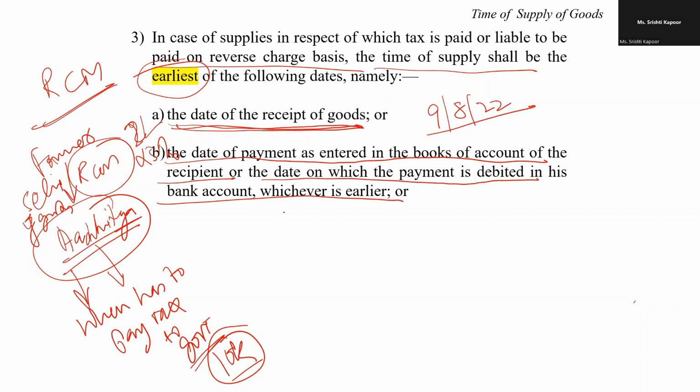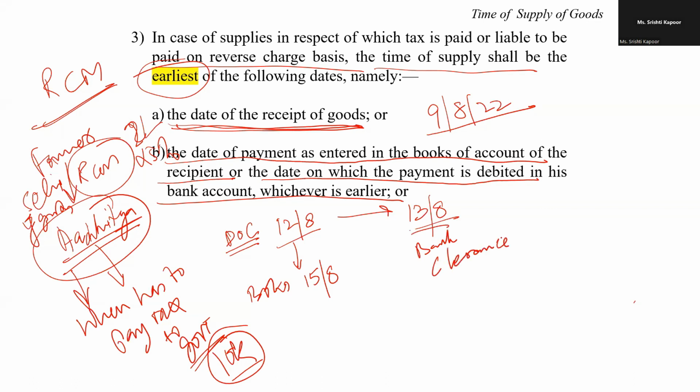Now, my dear friend, he issued a check. Let us say he issued a check on the 12th of August, so this is the date of check. He entered this transaction in the books of accounts on the 15th of August, whereas in the bank account, the check was cleared on the 13th of August from the bank clearance.